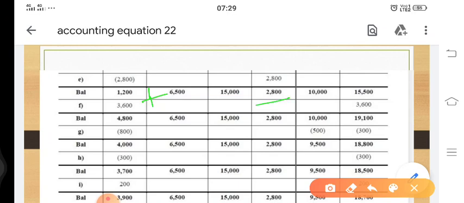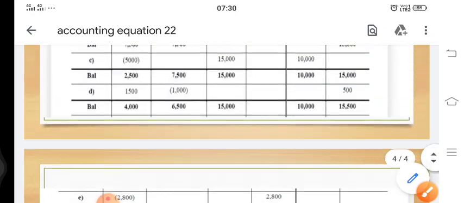So 2,800 plus 15,000 plus 6,500 plus 1,200. This should be equal to, let's check it out, 2,800 plus 1,200 comes to 4,000, 10,000, 25,000, 25,500, and this is also 25,500. Hence our equation got proved.